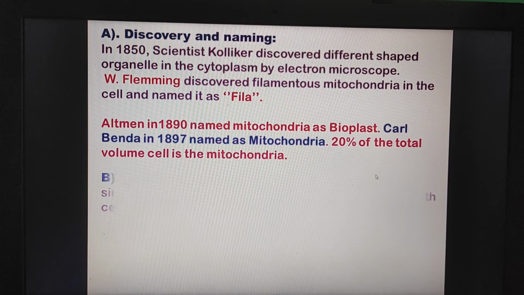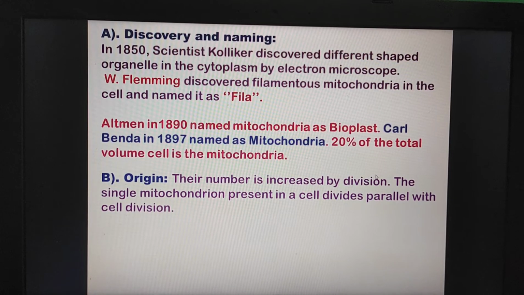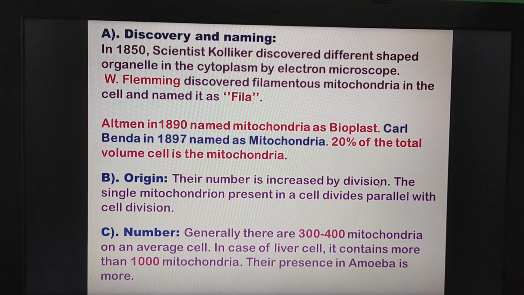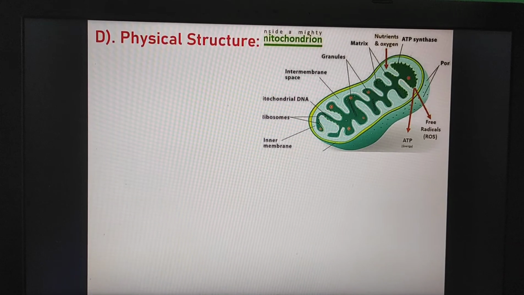20% of the total volume of the cell is mitochondria. And its origin: their number is increased by division. The single mitochondrion present in a cell divides parallel with cell division. And then number. Generally, there are 300 to 400 mitochondria in an average cell. In the case of a liver cell, it contains more than 1000 mitochondria. Their presence in amoeba is more.